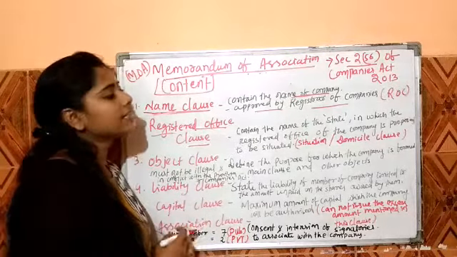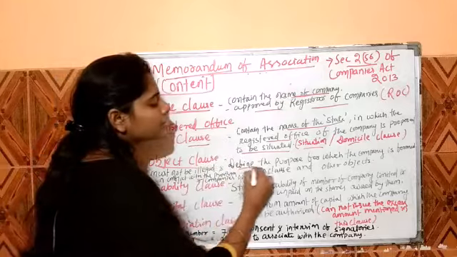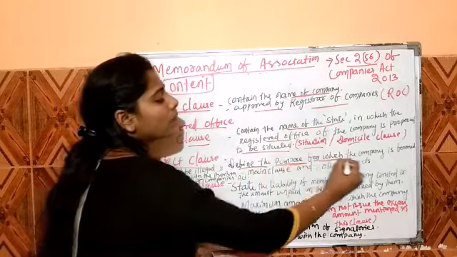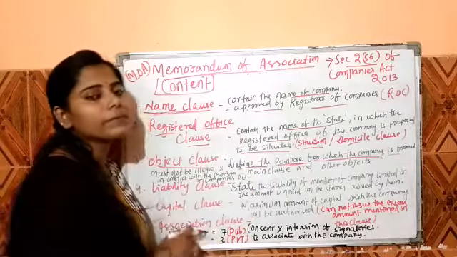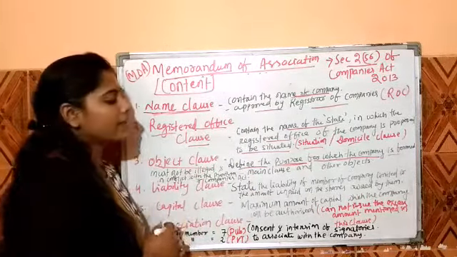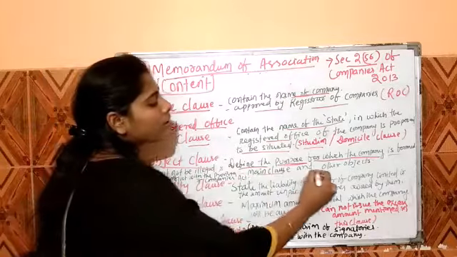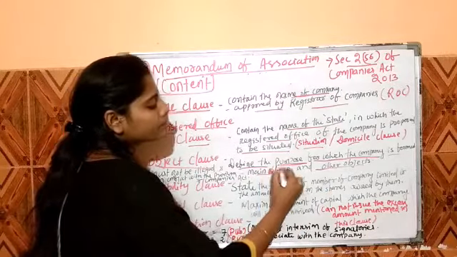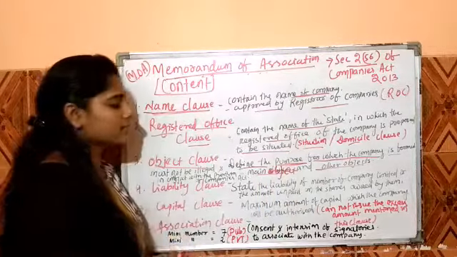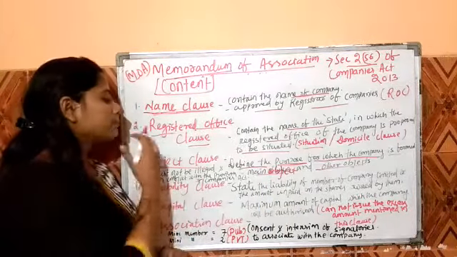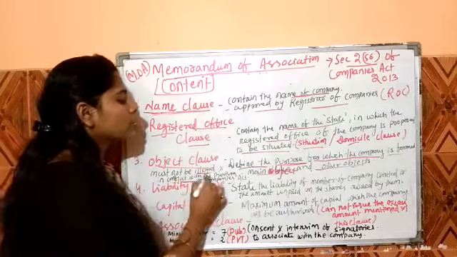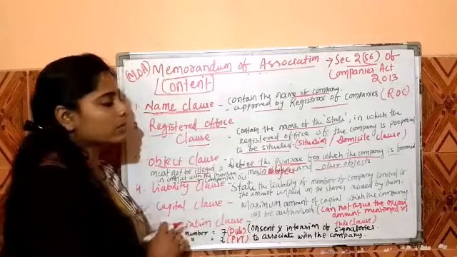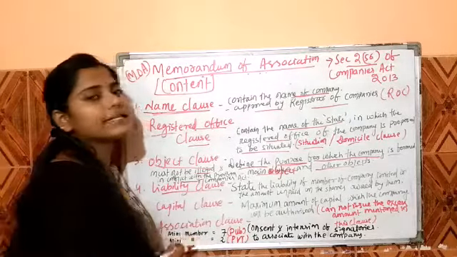The next is the object clause. The object clause is related to the objective of the company. This clause defines the purpose for which the company is formed, the motive behind forming a company. It covers the main objective and other objects. The fact is that the object must not be illegal or in conflict with the provisions of the Companies Act 2013.